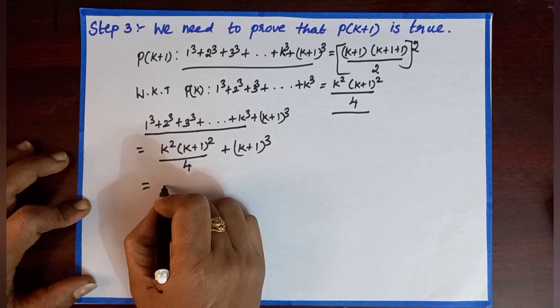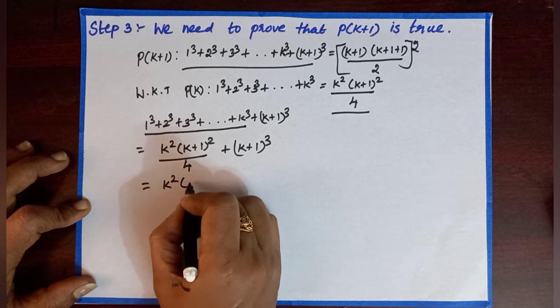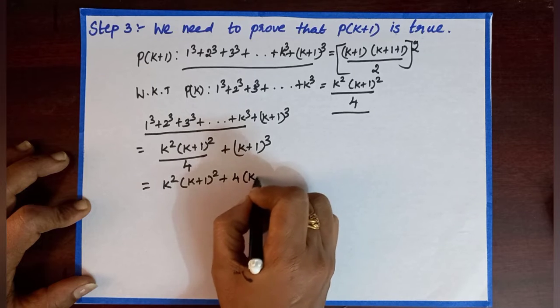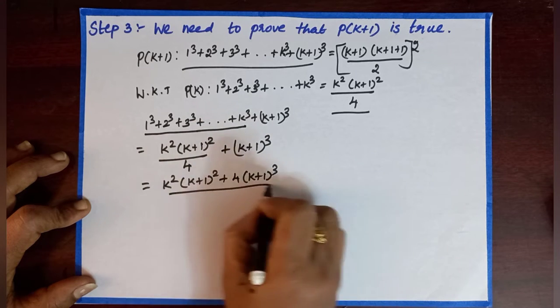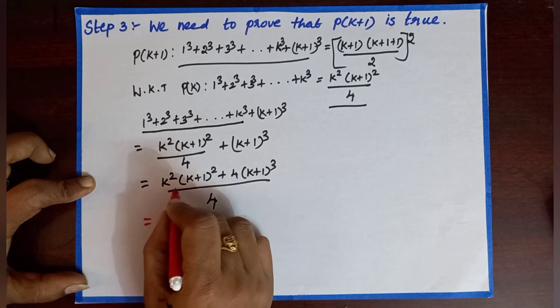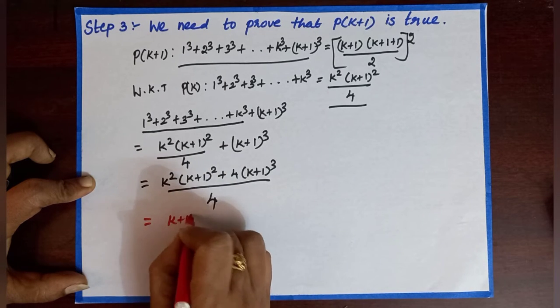Next we need to take LCM. Then we get k square into k plus 1 the whole square plus 4 into k plus 1 the whole cube by 4. Now in the numerator we can take k plus 1 the whole square commonly out.